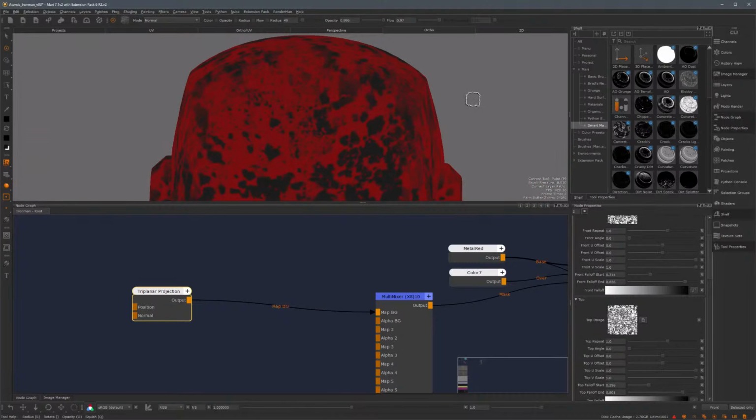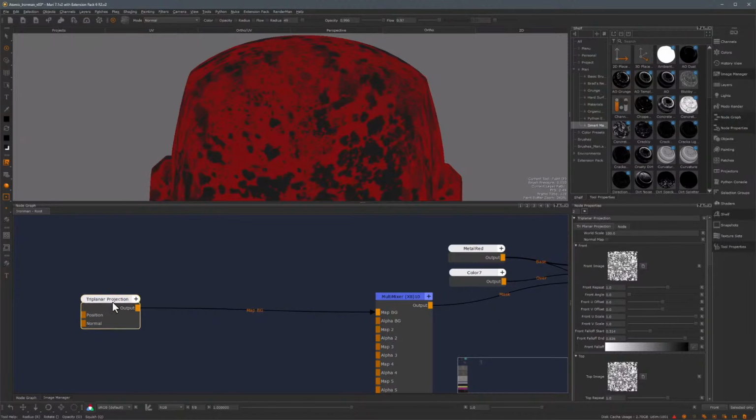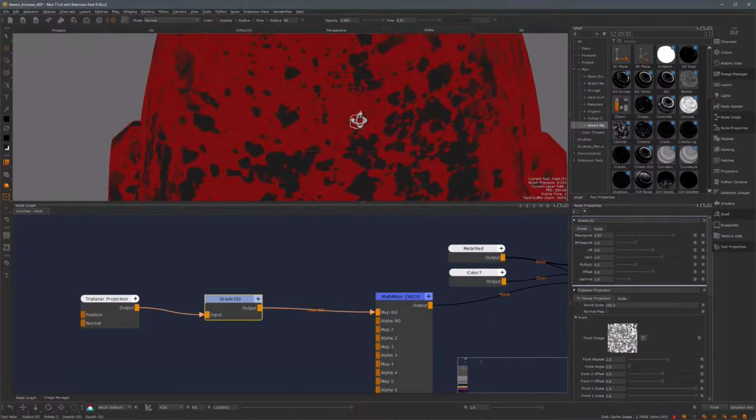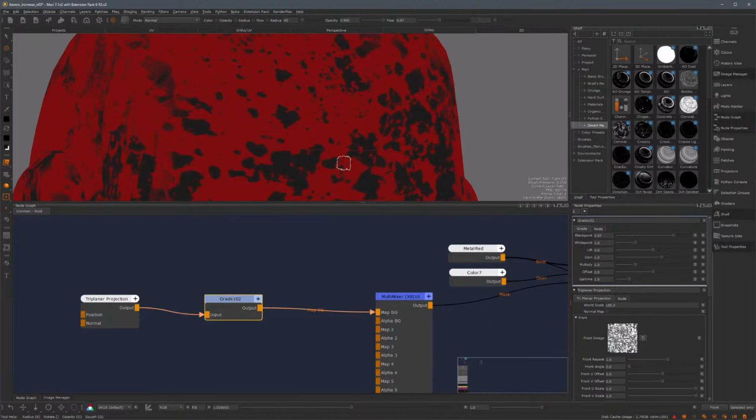And since scratch paint is basically an on or off situation, you either have paint or you don't, there's not much of a gradient in there. I would like this mask to be as black and white as possible. As you can see in the original textures, this is a bit just dark gray. So I'm going to get a grade node, and I'll just raise the black point to get a crisper image in here. Now, I was thinking about the curvature map that's going to come on the edges of these objects.